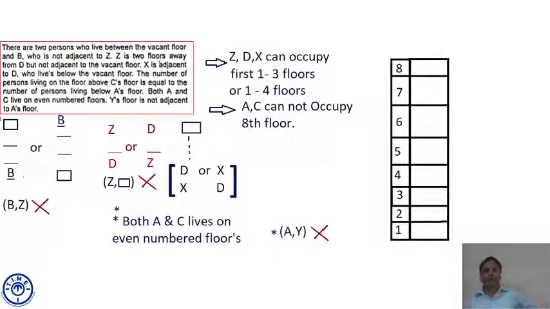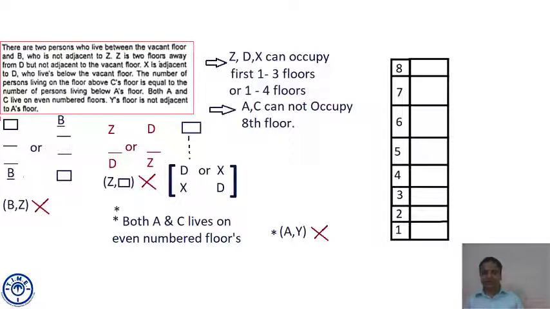Suppose A or C, one of them goes at the 8th floor. So the number of persons living above that floor is 0. So the other will come at floor number 2. Now floor number 2 is again an even-numbered floor. Then the vacant floor has to come at floor number 1, which negates the condition because the vacant floor is above D's floor and D and X are together.